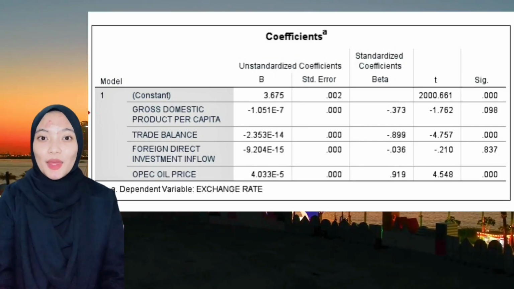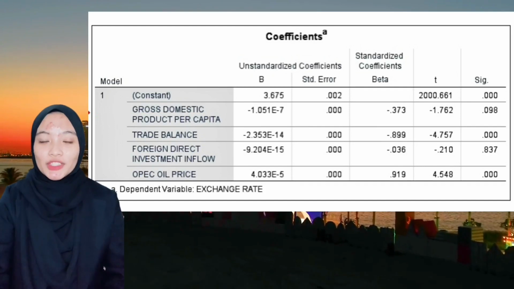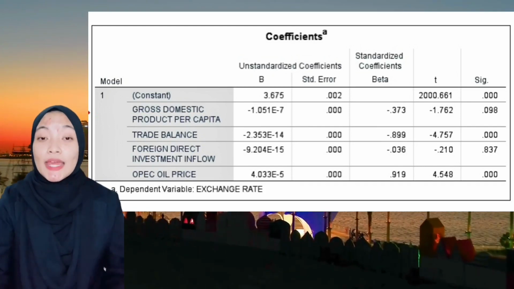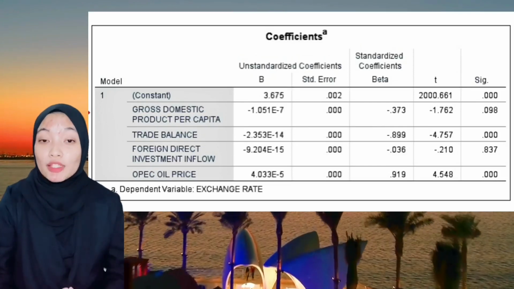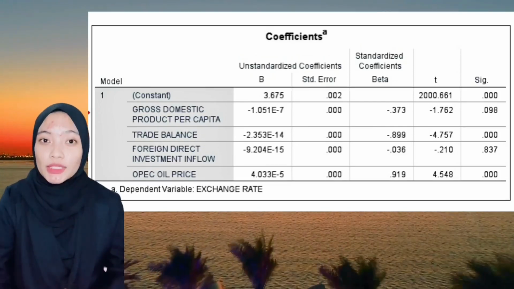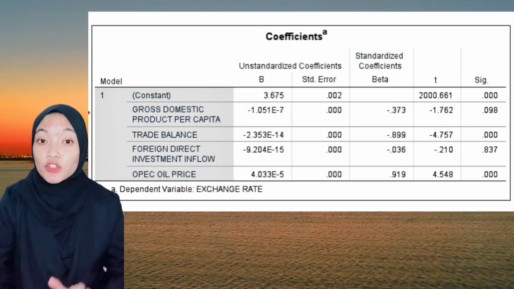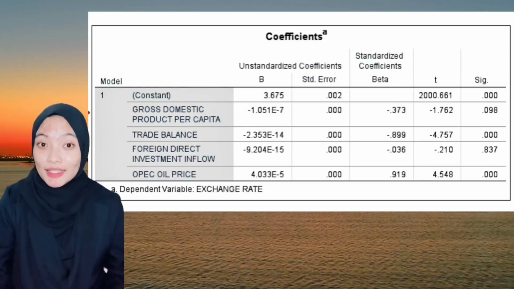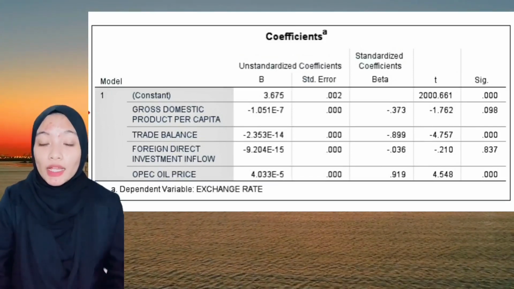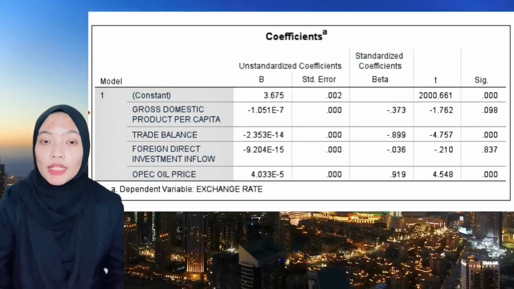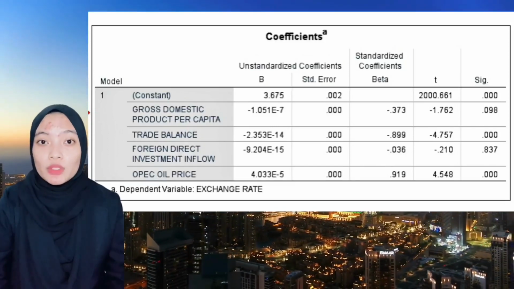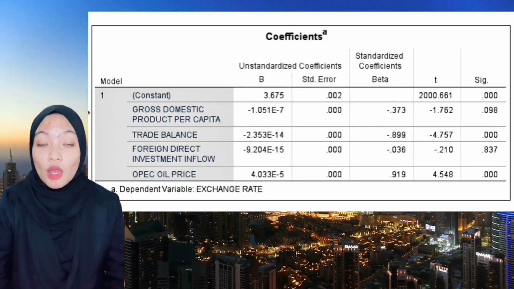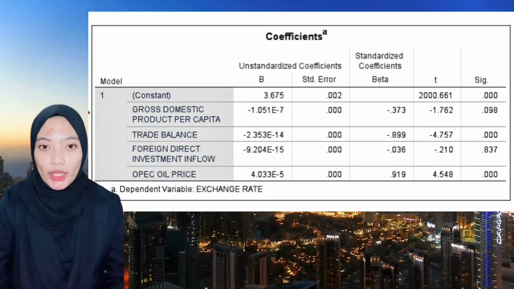Meanwhile, the coefficient for trade balance and OPEC oil price is statistically significant because its p-value is 0.000, smaller than the usual significance level of 0.05. Thus, this means rejecting the null hypothesis and accepting the alternative hypothesis. Therefore, there is a relationship between trade balance and OPEC oil price with the exchange rate of the UAE.